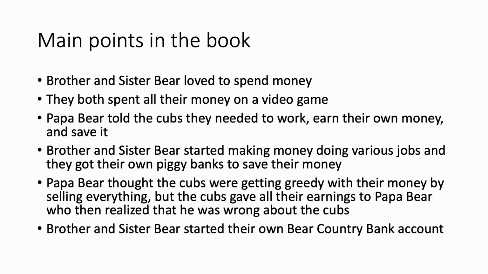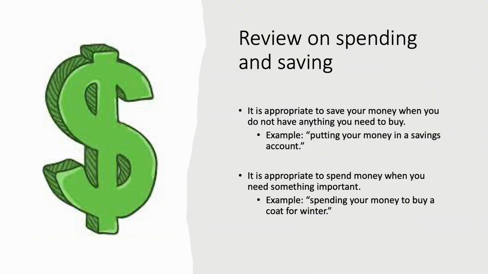Papa Bear thought the Cubs were getting greedy with their money by selling everything, but the Cubs gave all their earnings to Papa Bear, who then realized that he was wrong about the Cubs. And at the end of the book, we learned that Brother and Sister Bear started their own Bear Country bank account.